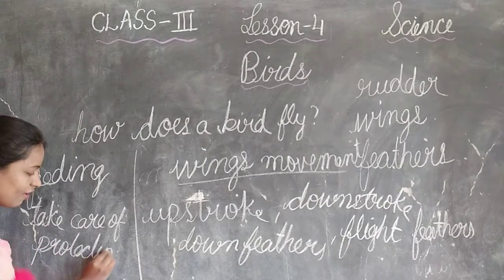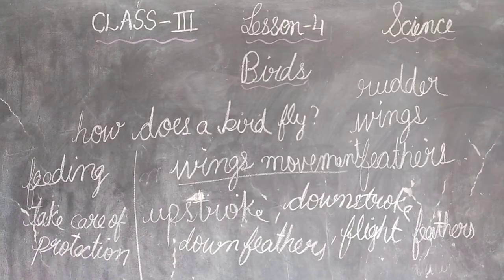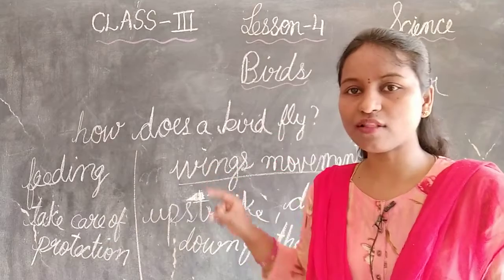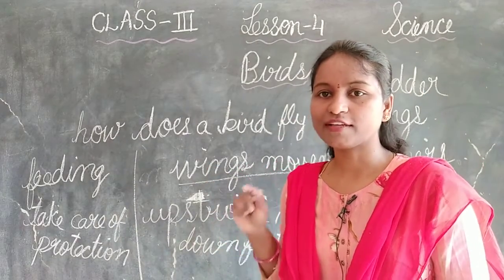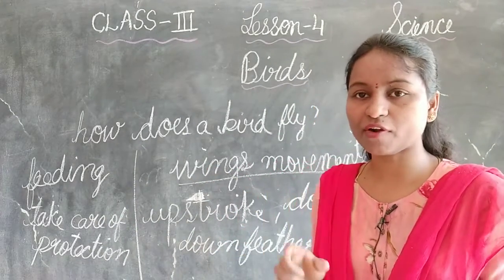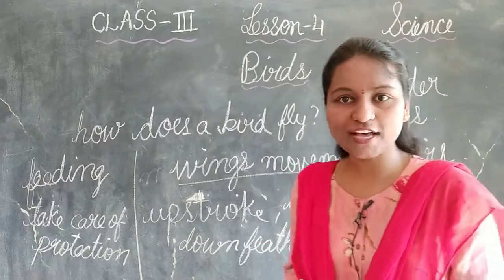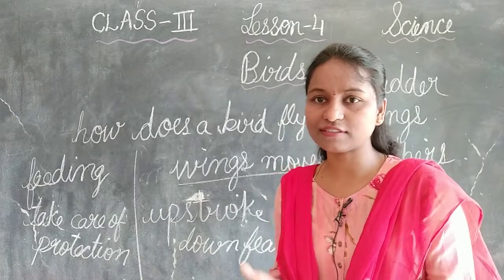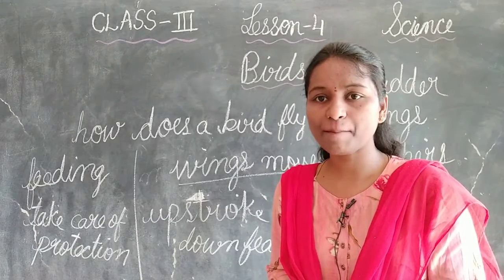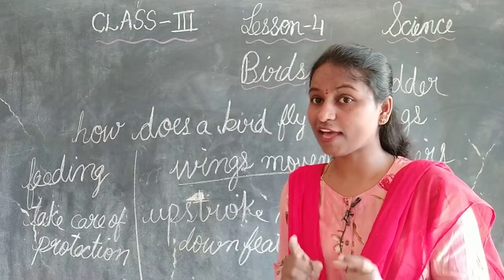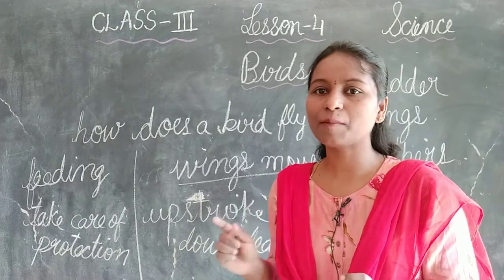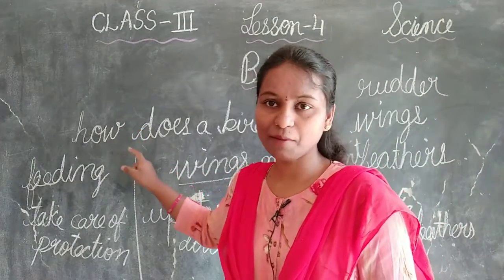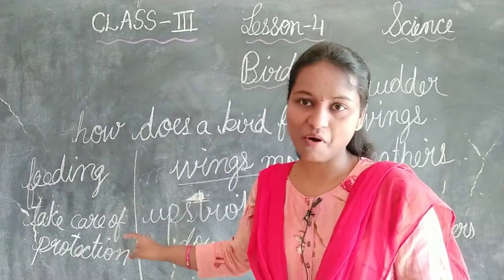So here the younger ones, all the mammals and the birds, they are taking care of younger ones, protecting them from enemies. How are the birds taking care? See, any animal can hunt the eggs also. So they have their own strategy to keep away the enemies. That is the reason even the birds take care of their small younger ones.